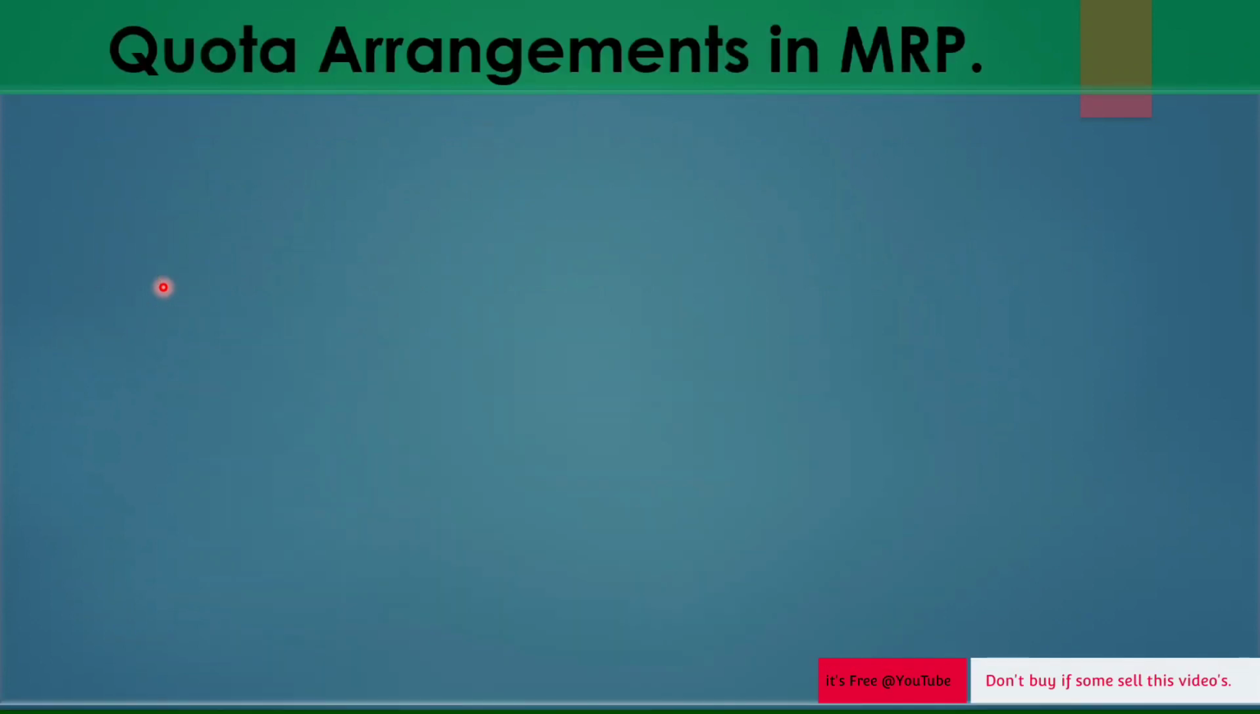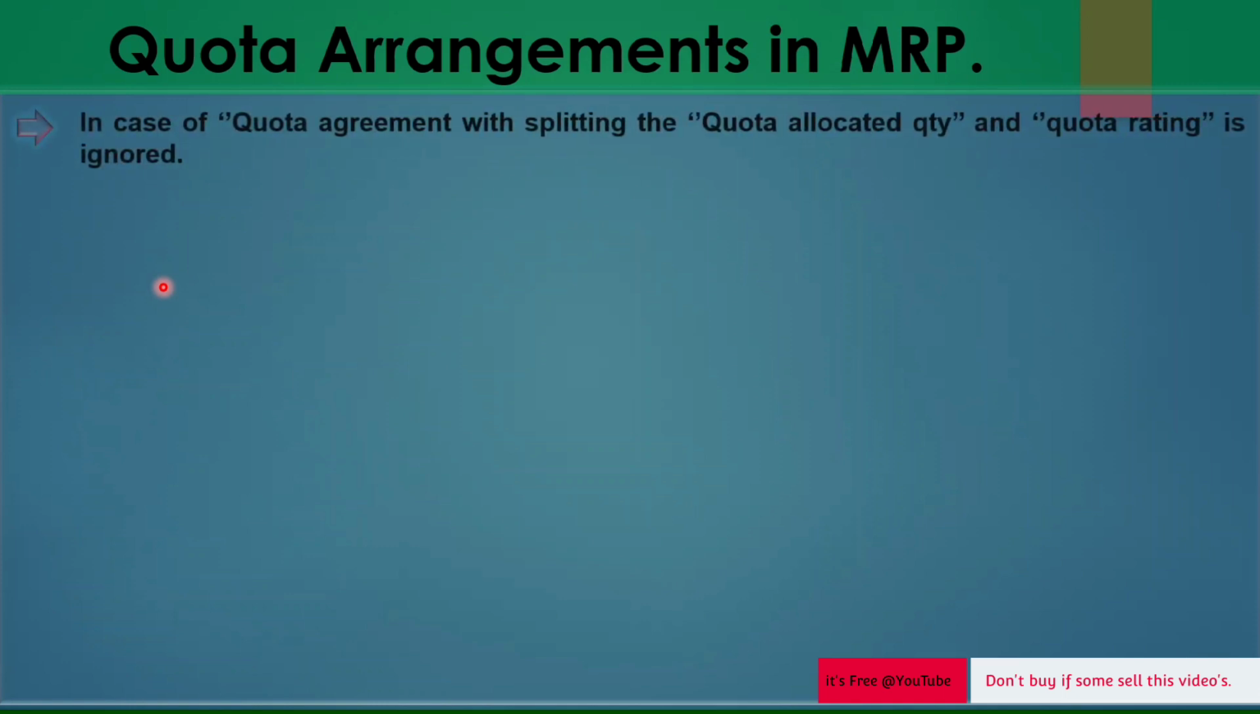Then next one is quota agreement in MRP. So here it's completely different. If we consider quota agreement with MRP, because we create our PR through MRP or a manual T-code like ME51N, how will it work? In case of quota agreement with splitting, the quota quantity and quota rating are ignored. So what is that splitting? We will see this first.